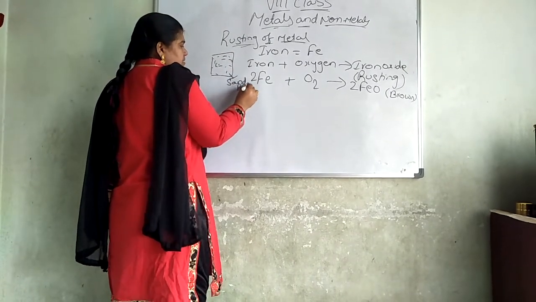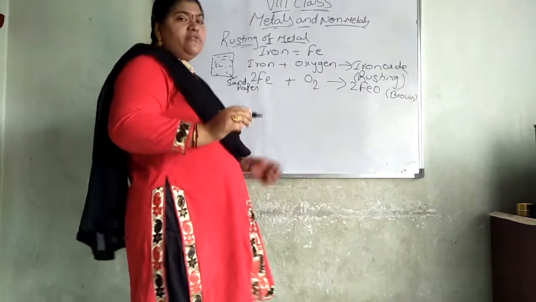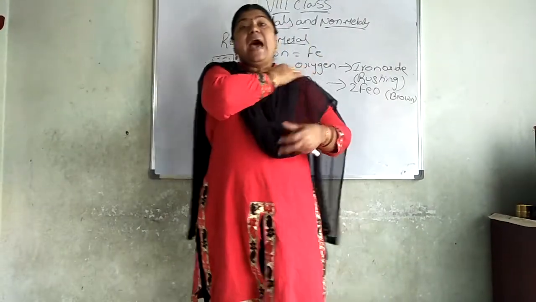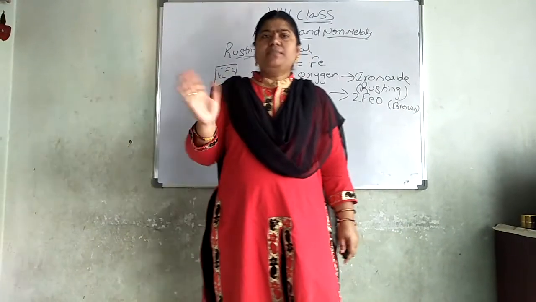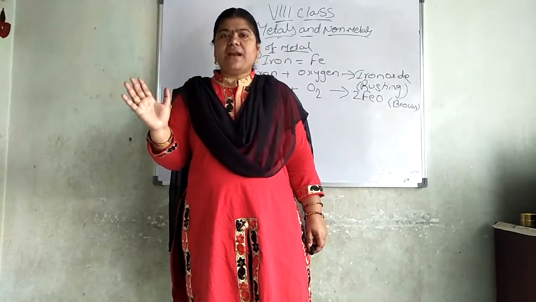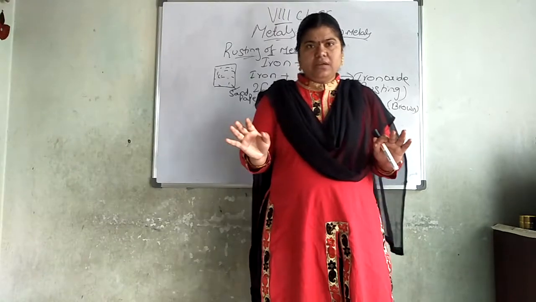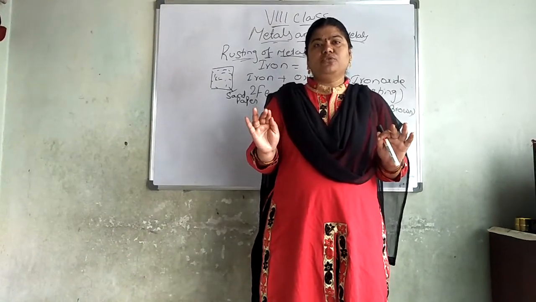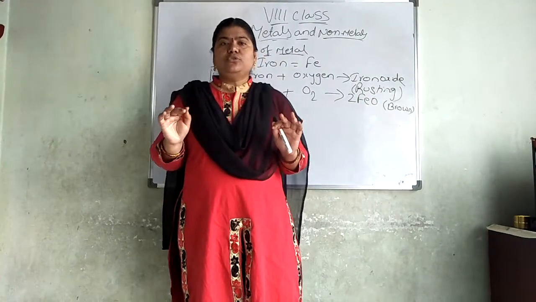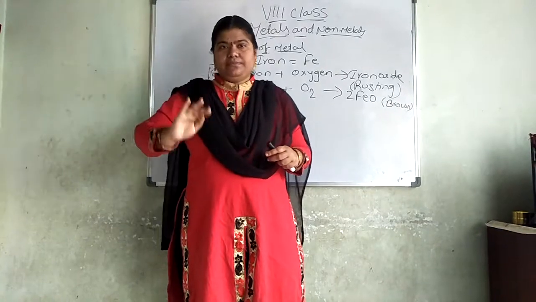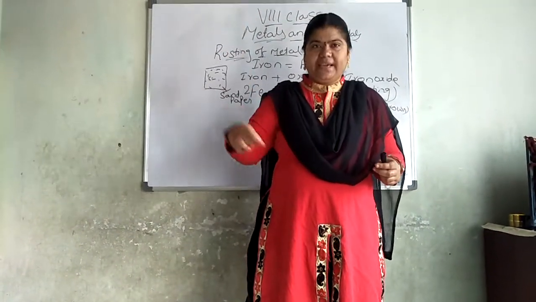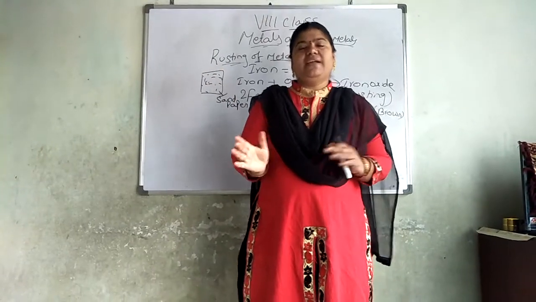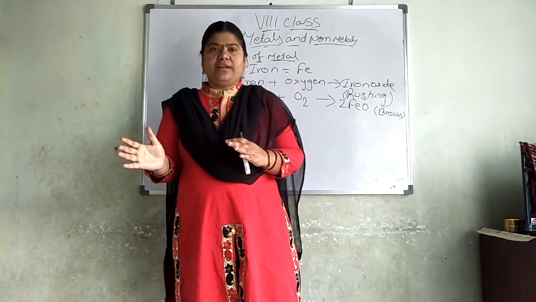Which is very rough. First we have to rub the rusted area and remove all the brown colored rust particles. Next we have to apply oil to that. Then leave it for 1 day, and after that paint it again. So for a few days it will not get rusted.